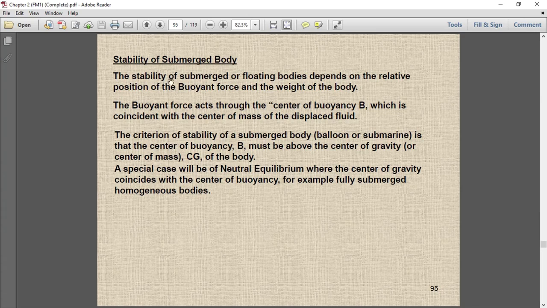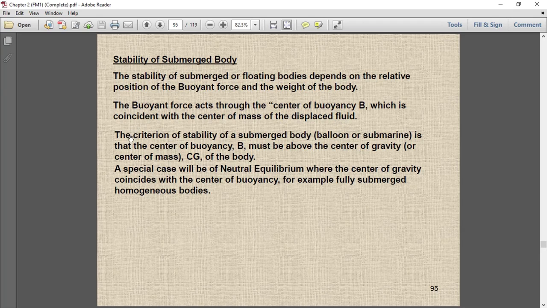The stability of submerged or floating bodies depends on the relative position of the buoyancy force and the weight of the body. The buoyancy force acts through the center of buoyancy, which is coincident with the center of mass of the displaced fluid.